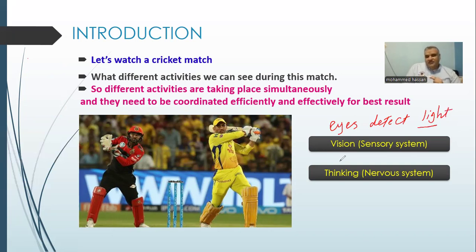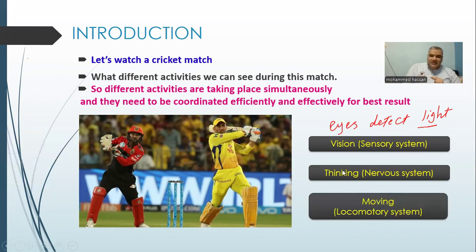The light, or the stimulus, is transported to your brain via the optic nerve. So it is the nerve impulse. Then your brain will think and take the suitable action or response to react. Maybe this player has to catch the ball, so he will move his hands and muscles to catch the ball.